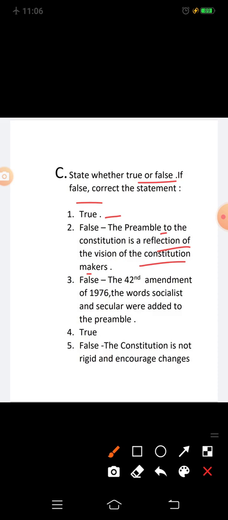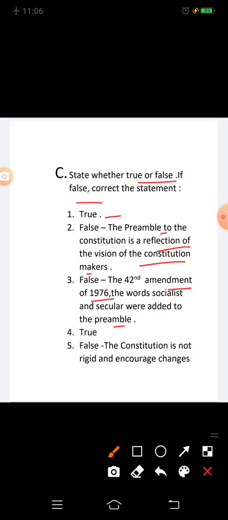Question 3: the 42nd Amendment abolishes untouchability. This statement is also false. The right statement is the 42nd Amendment of 1976 added the words socialist and secular to the Preamble, it did not abolish untouchability.